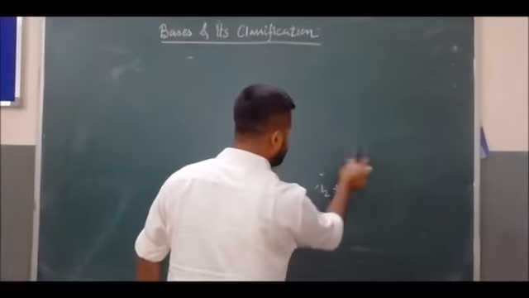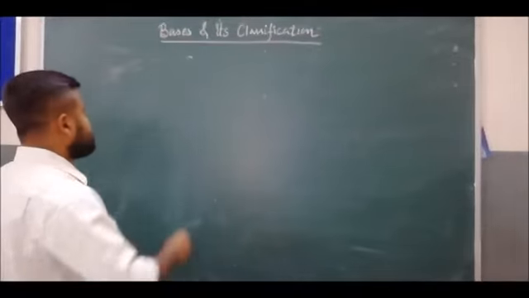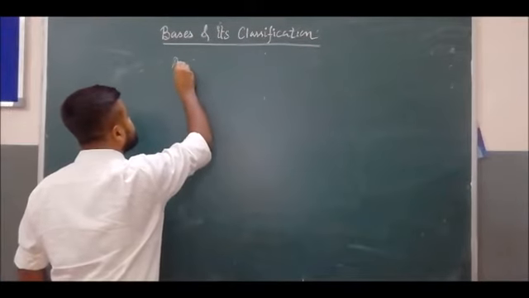What are other definitions of bases? How can we define the bases? Number one is according to the Arrhenius concept.